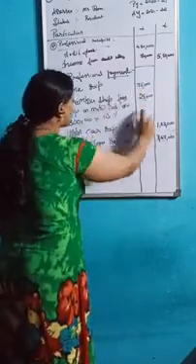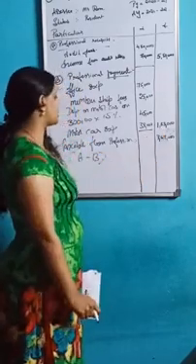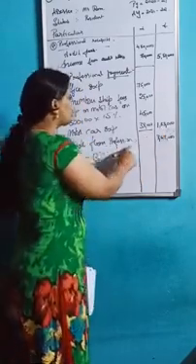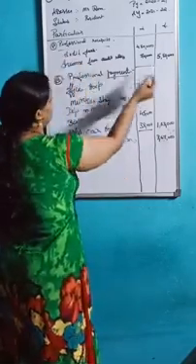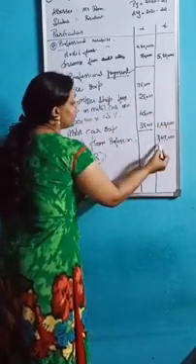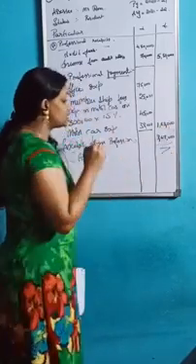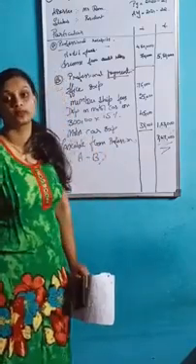Then you add all those things, you will get 1,83,000. Next, taxable income from profession. How will you get profession income? A minus B. If you subtract, you will get 3,67,000.